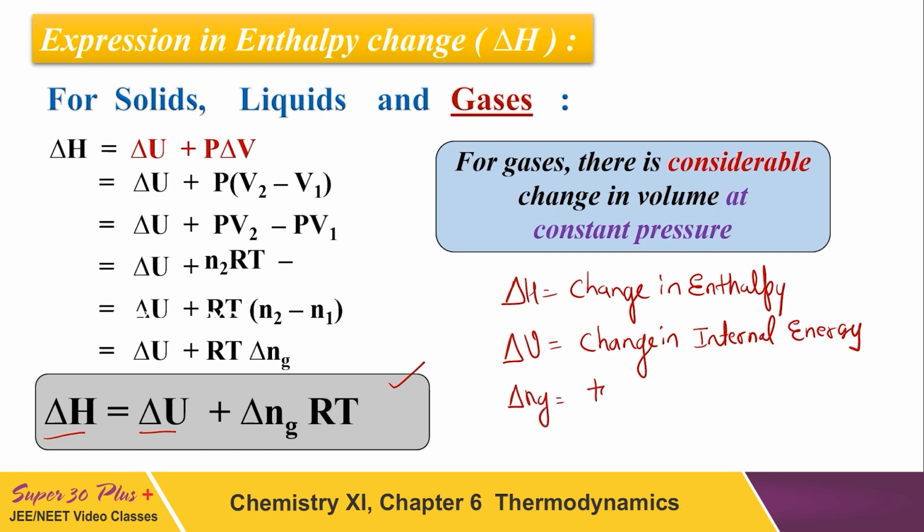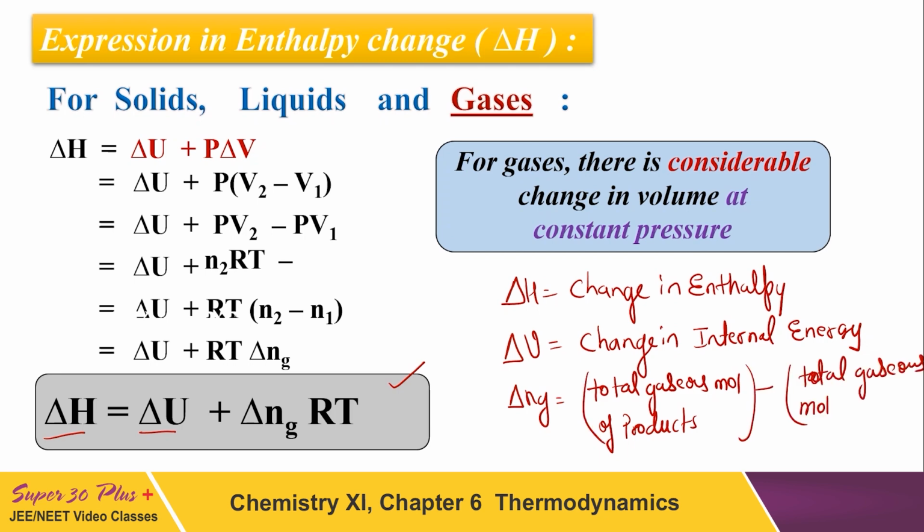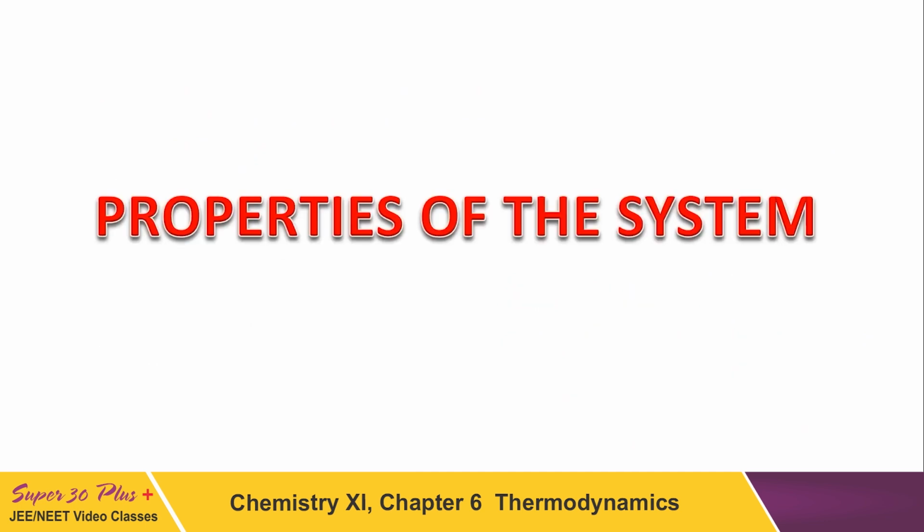It is total gaseous moles of products minus total gaseous moles of reactants. This is the relation between internal energy and enthalpy.